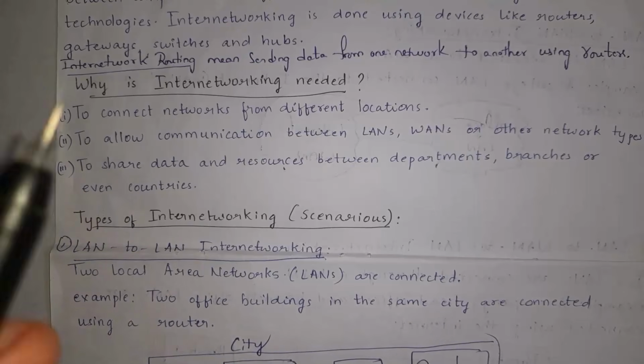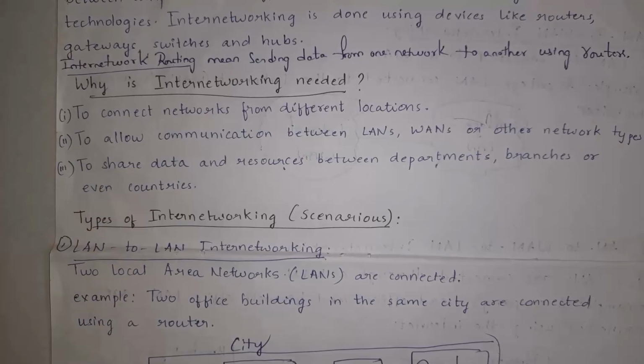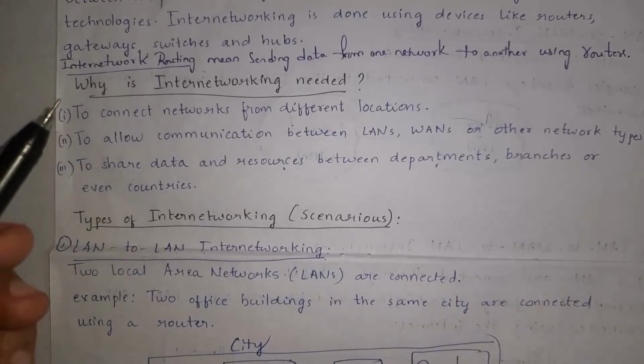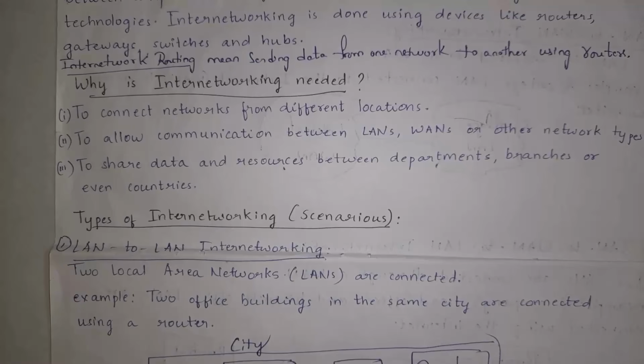Next I will explain why internetworking is needed. For example, one software company branch is in Hyderabad and the next software company branch is in Delhi. If two branches want to communicate with each other, then we need internetworking. So we need internetworking in order to connect the networks from different locations. Different networks like local area network, wide area network, metropolitan area network, all can communicate with each other through internetworking. Through internetworking, we can send data and resources to different departments, different branches, and even different countries. That is why we need internetworking.